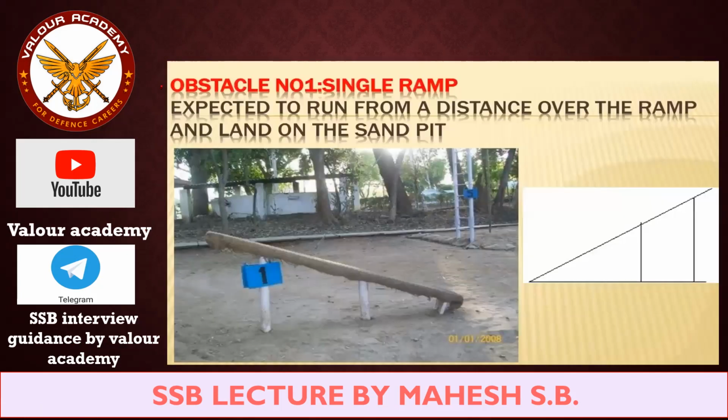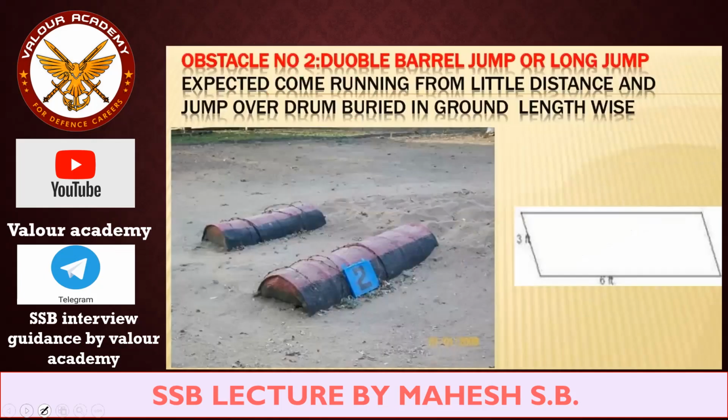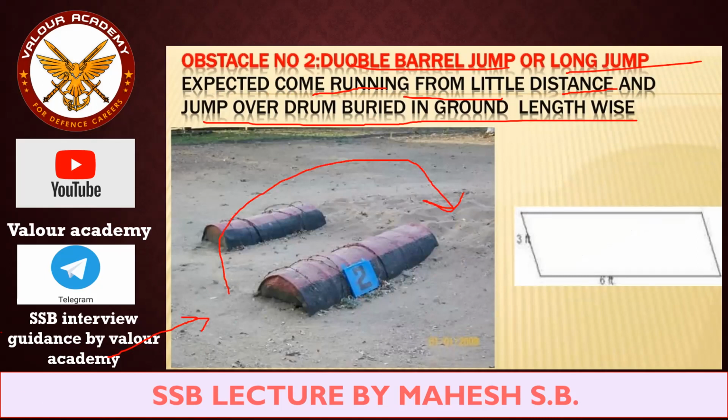This is obstacle number 1, single ramp. You are expected to run from a distance over the ramp and land on the sand pit. So you run from here and simply jump over, and land on the other side. Very simple, very easy. Obstacle number 2 is the double barrel jump or long jump. You are expected to come running from a little distance and jump over the drum barrels along the ground length. So all you have to do is come from this side and jump all over it to this side.